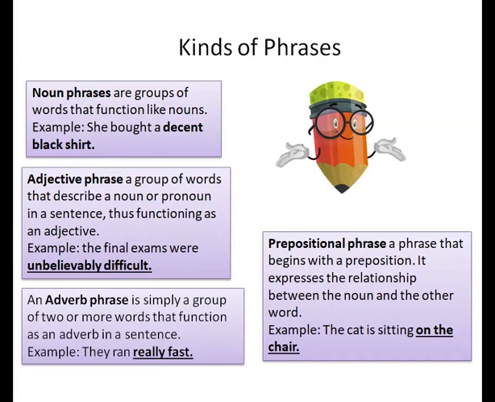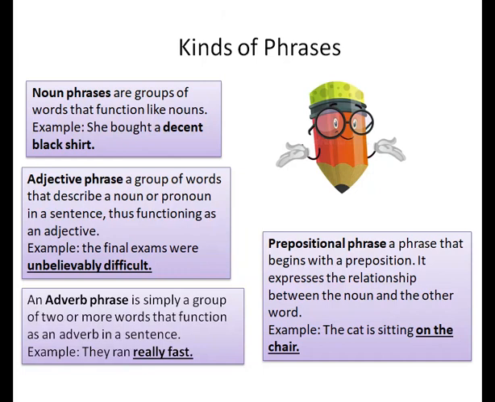An adjective phrase is a group of words that describes a noun or a pronoun in a sentence. What does it mean? It means that an adjective phrase describes a noun or a pronoun in a sentence. In the given example, the final exams is a noun and it is described as unbelievably difficult. So, unbelievably difficult in this sentence is an adjective phrase.